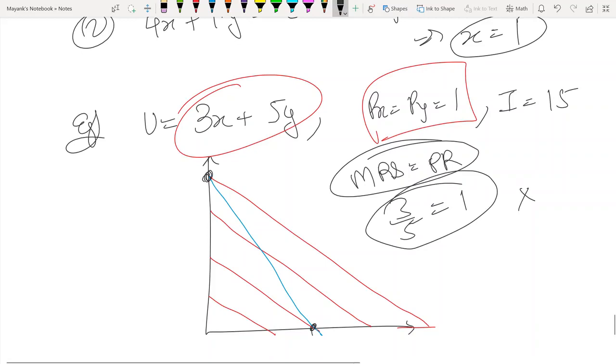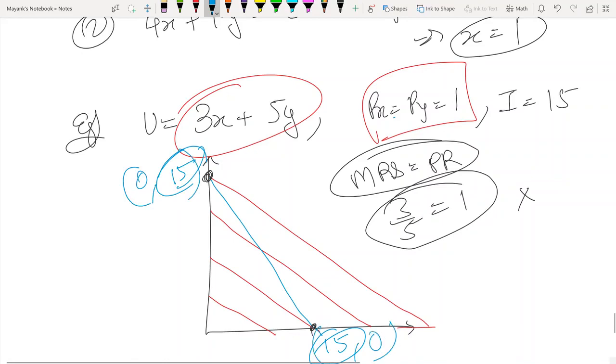So y intercept is when I consume only good y. So if I consume only good y, I'll be consuming 15 units of good y. If I consume only good x, I'll be consuming 15 units of good x. So this point becomes 0, 15. This point becomes 15, 0.